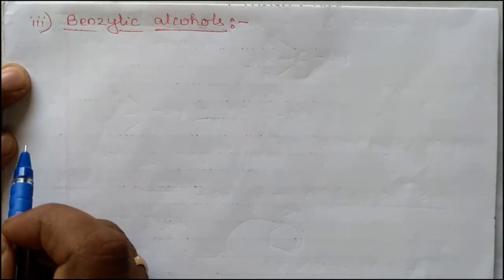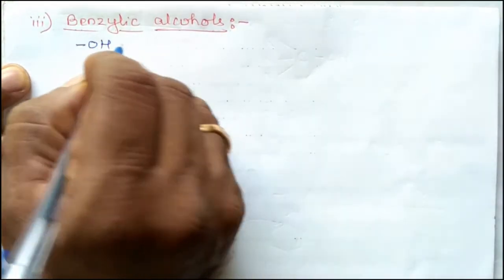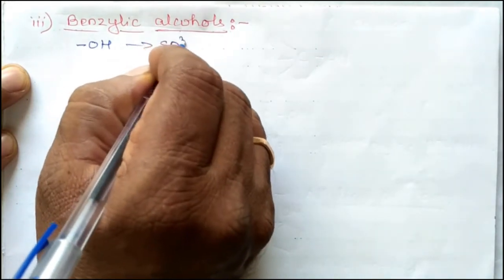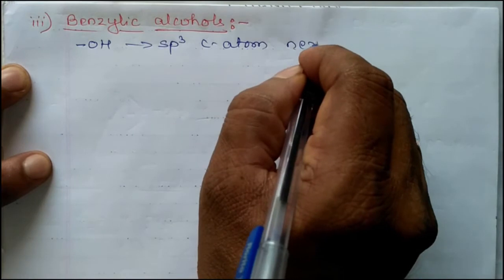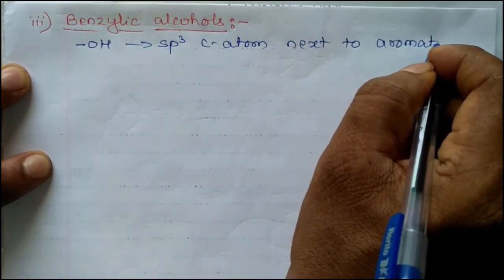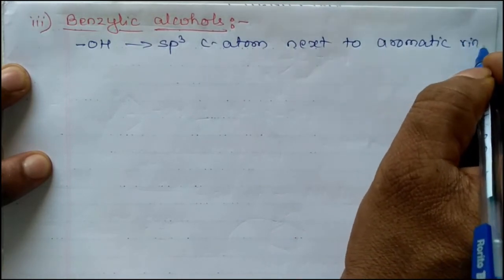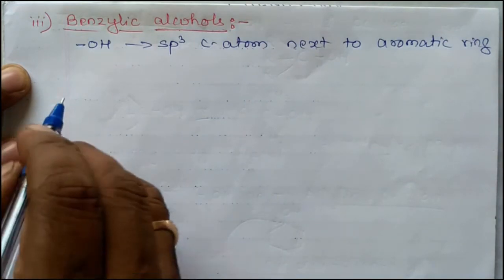Next, benzylic alcohols. These are the compounds in which the OH group is bonded to an sp3 hybridized carbon atom present next to an aromatic ring. Here the OH group is attached to an sp3 carbon atom next to the aromatic ring or benzene ring. Such types of alcohols are called benzylic alcohols.